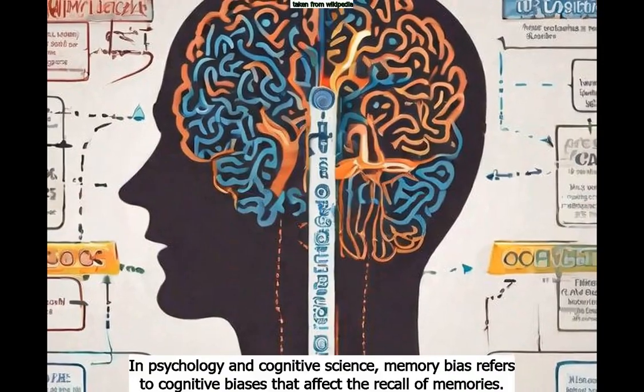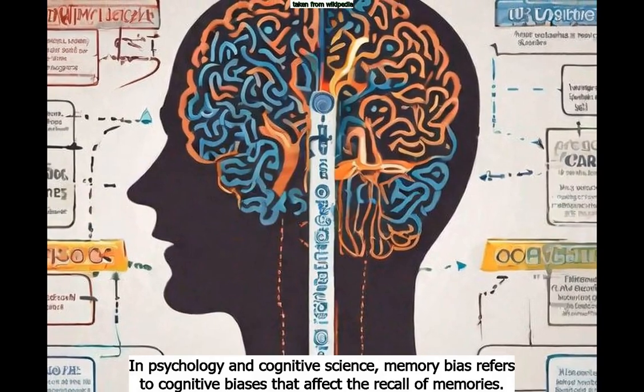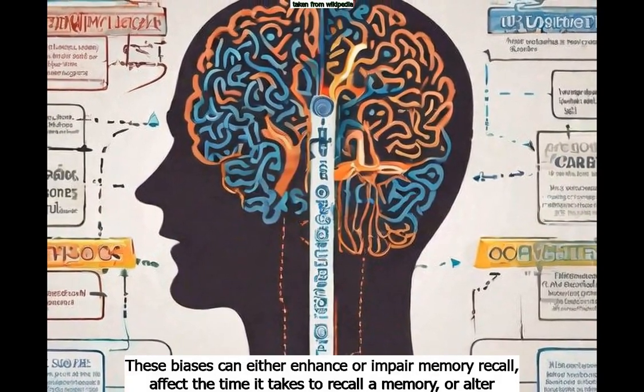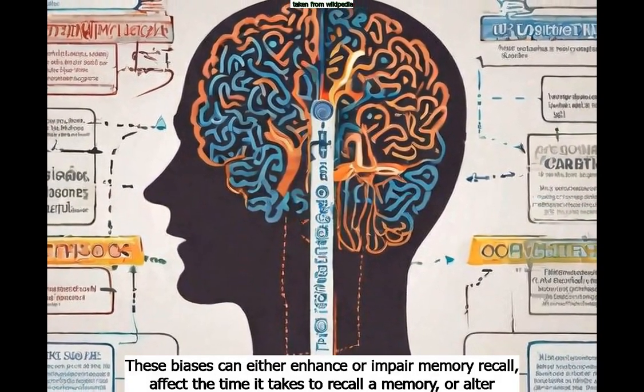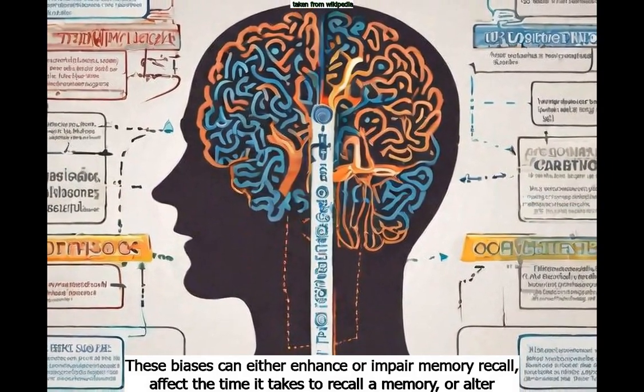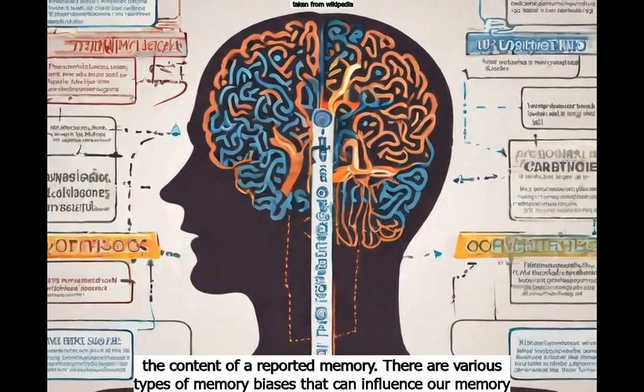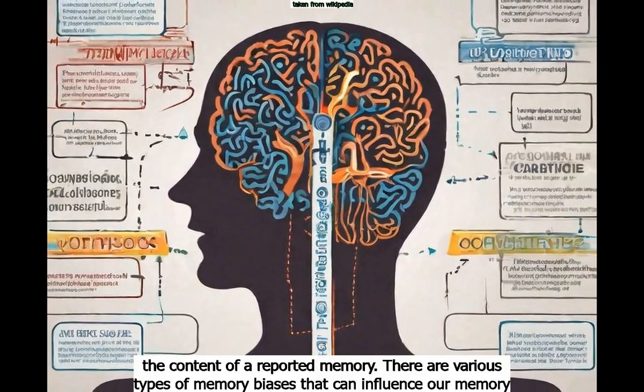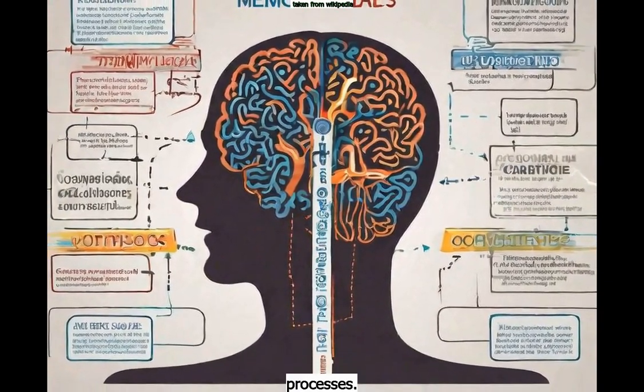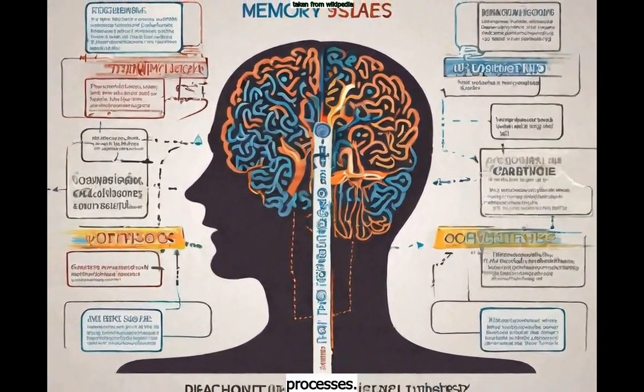In psychology and cognitive science, memory bias refers to cognitive biases that affect the recall of memories. These biases can either enhance or impair memory recall, affect the time it takes to recall a memory, or alter the content of a reported memory. There are various types of memory biases that can influence our memory processes.